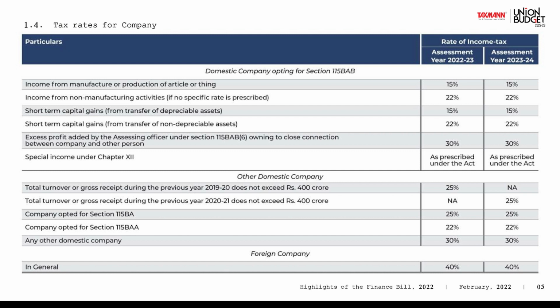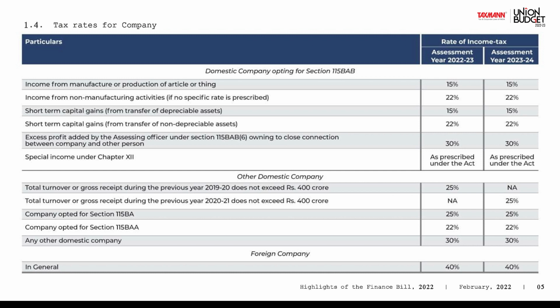There are other optional tax schemes under Section 115DA and 115BAA. These are again for domestic companies, which give a lower rate of 25% and 22%.